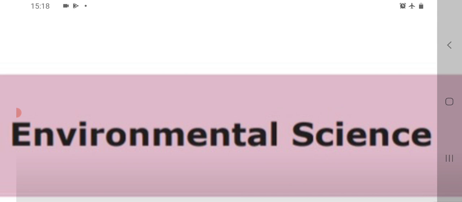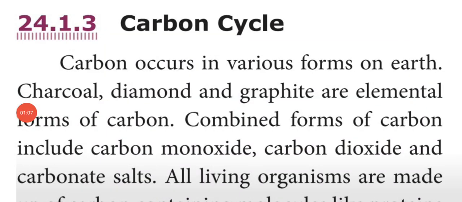Now, in this video, we are going to see the next cycle, that is the carbon cycle. Dear students, see the topic carbon cycle. Carbon occurs in different forms on earth. That means it is available in different forms such as charcoal. Diamond, we all know that one, and graphite.